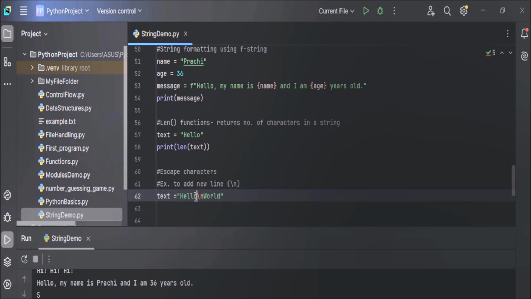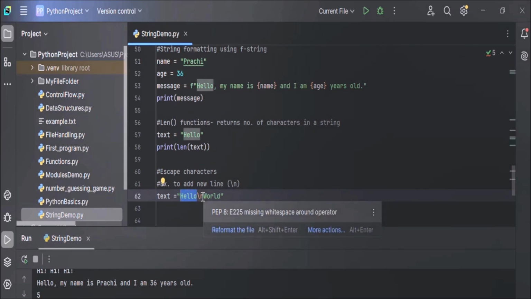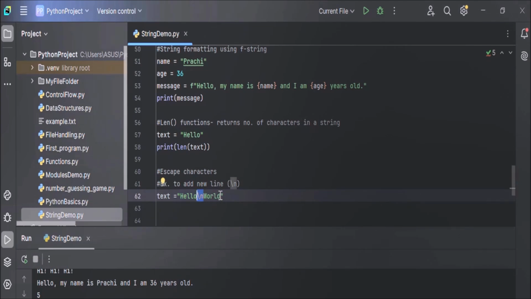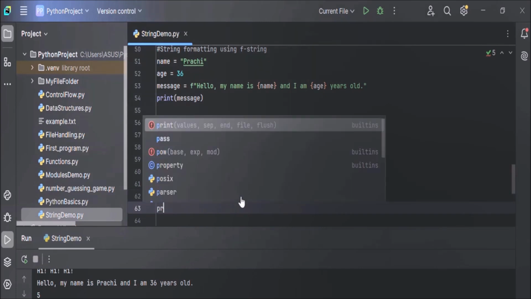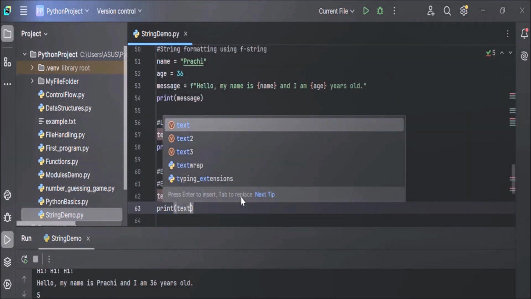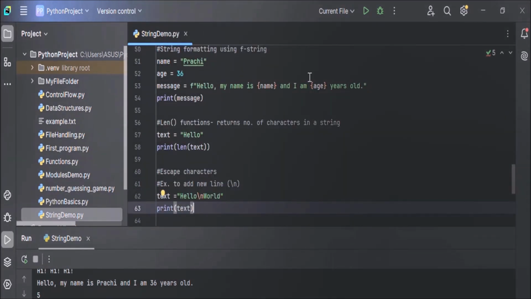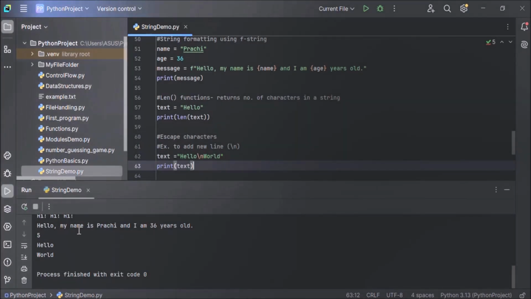So now this hello will come in the first line, and after writing hello, a new line will be created and then world will be added. Now let's print this text. Print the variable name. Now let's execute the code and see the output. You can see the output here. Hello in the first line, and after that a new line is created and then world is coming. So this is how you can use \n to create a new line.